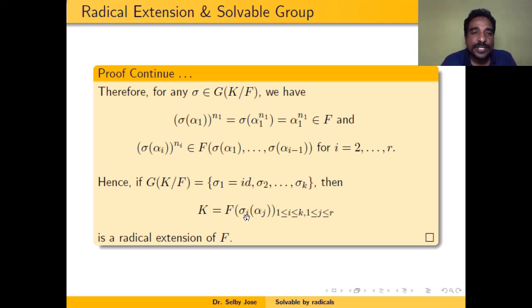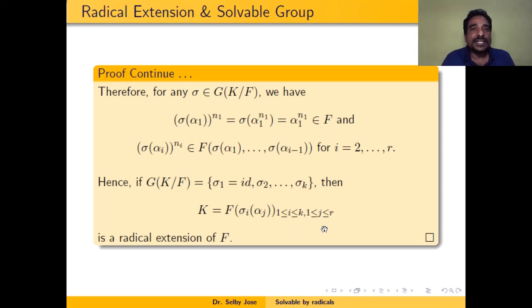So if K is generated by sigma 1 of alpha 1, sigma 1 of alpha 2 etc. sigma 1 of alpha r, sigma 2 of alpha 1, sigma 2 of alpha 2 etc. sigma 2 of alpha r, and so on, then it is easily seen that K over F is a radical extension because of this property.